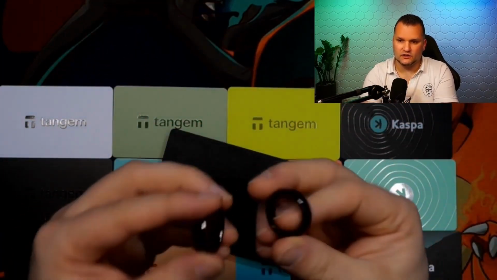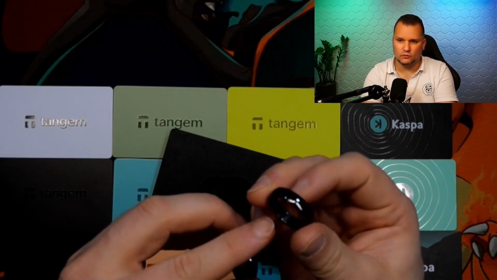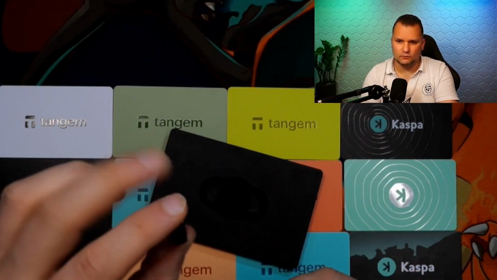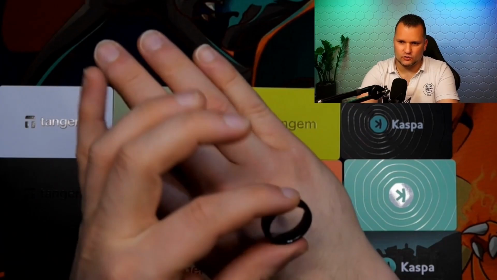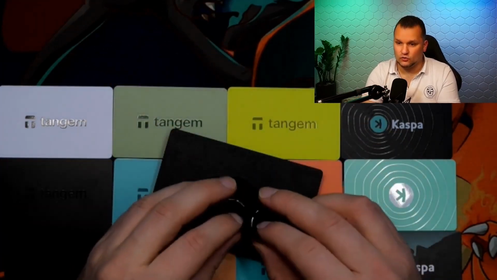And the craftsmanship is, of course, much nicer. Inside here, it's a bit more gray and matte. Here, everything is polished and metallic. So a very beautiful ring. You can, of course, also order it.